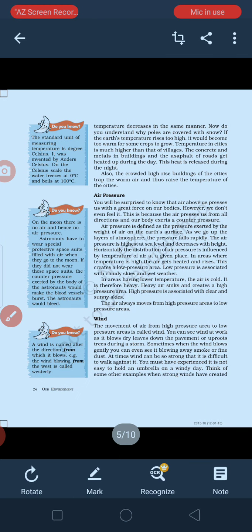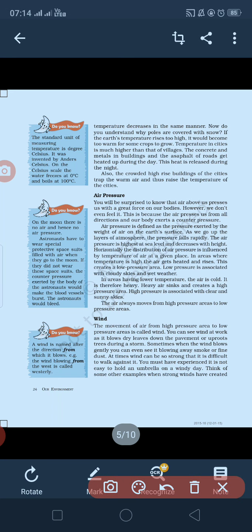Next to it, we have a topic, air pressure. What is air pressure? When you have gone somewhere, you would have felt some kind of pressure on your body. When it's a cold temperature or a rainy day, you feel a high breeze. Okay, this is a part of your air pressure. And after that, you can see that it's written cloudy skies and wet weather. This all is due to the air pressure, and that is affected by the temperature present in your atmosphere.